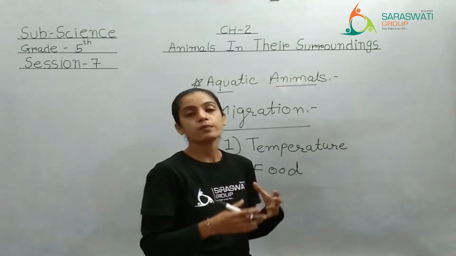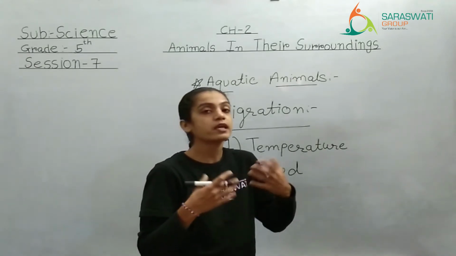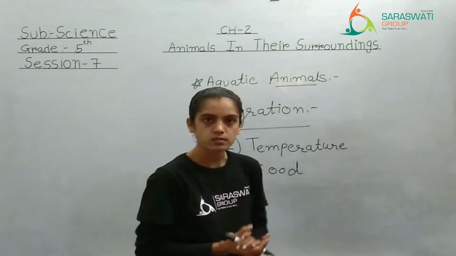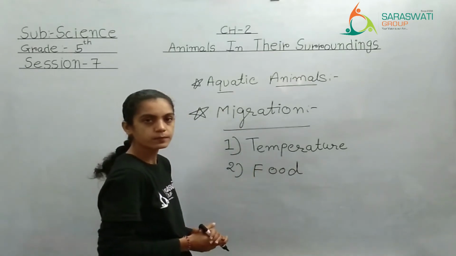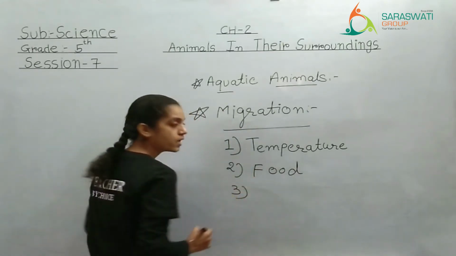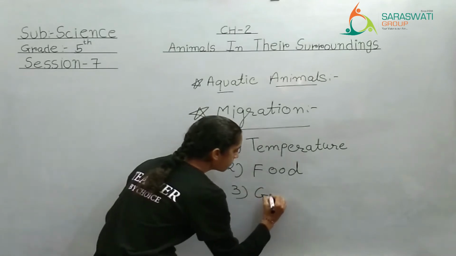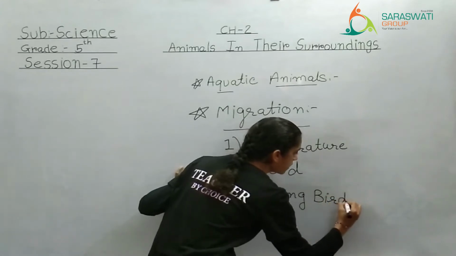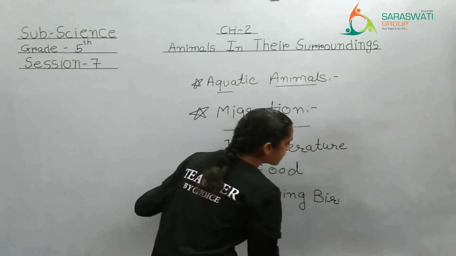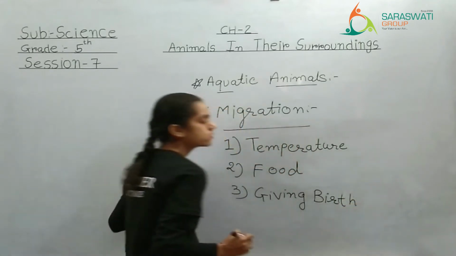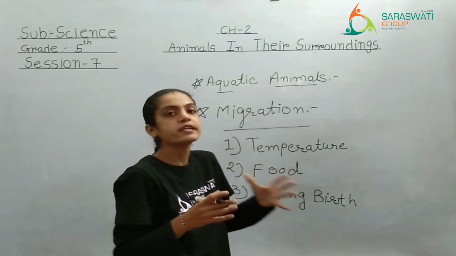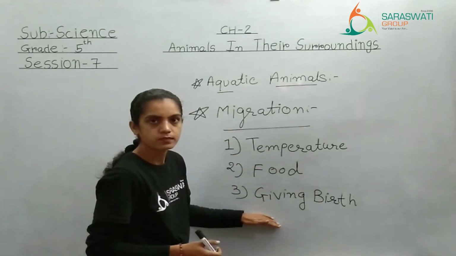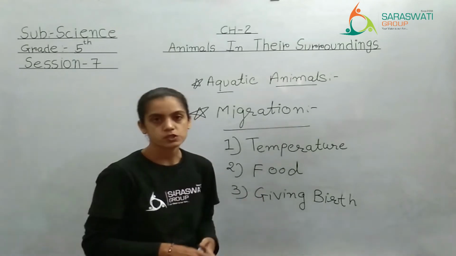Suppose in a cold temperature they cannot get the proper food which they require. So they will transfer from that place to some other place. So this is also one factor. The third factor is giving birth. Some animals, some birds can give birth only in some good temperature, in some good environment. So for these three reasons, they are doing migration.